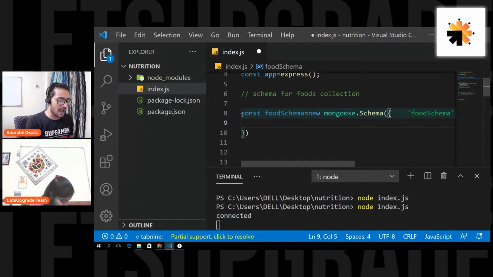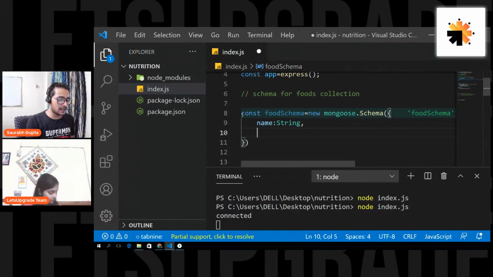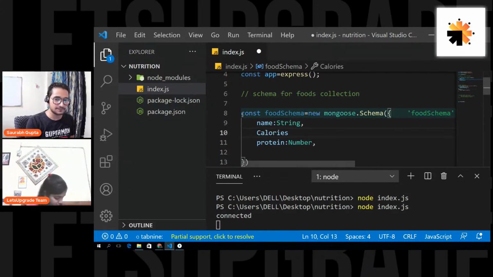So in my case, it will have a name, that will be a string, right? It's the type of the data that this property name will store. Then I should have the amount of protein, which will be of type number. The first thing that we need is calories, so we'll write calories, and it will also be a number.